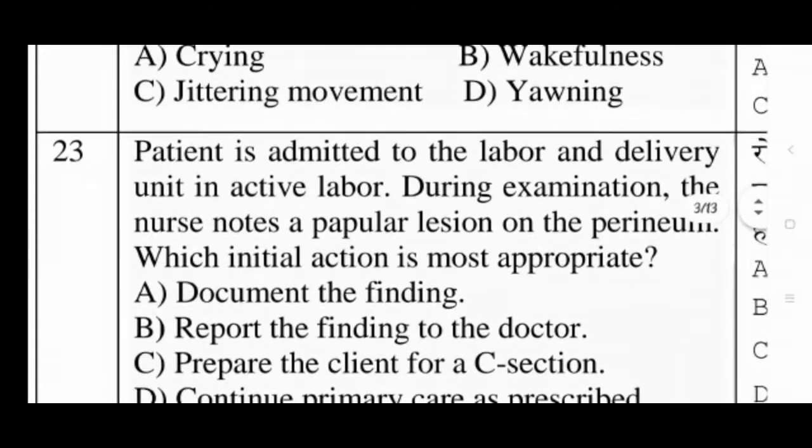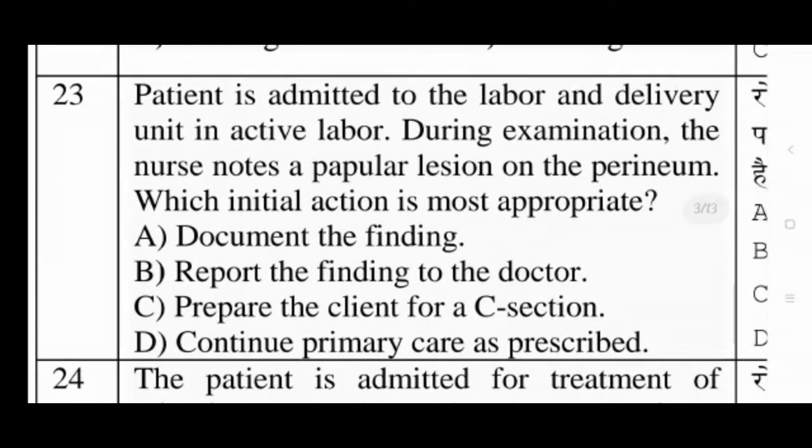Next question is, patient is admitted to the labor and delivery unit in active labor. During examination, the nurse notes a papular lesion on the perineum. Which initial action is most appropriate? Option A, document the finding; option B, report the finding to the doctor; option C, prepare the client for the C-section, that is cesarean section; and option D, continue primary care as prescribed. The answer of this question is B. Answer option B, that is report the finding to the doctor.